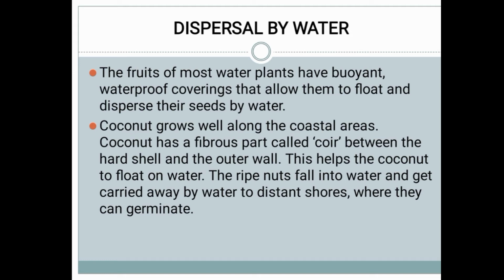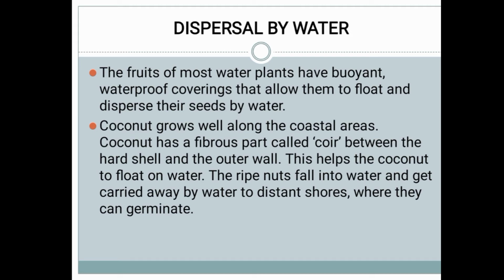The ripe nut falls into the water and gets carried away by water to distant shores where it can germinate. After the coconut has ripened, it will fall from the coconut tree into the water, be carried away to distant places, and start to germinate.